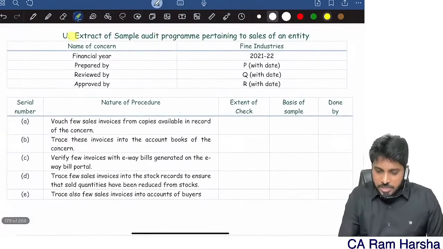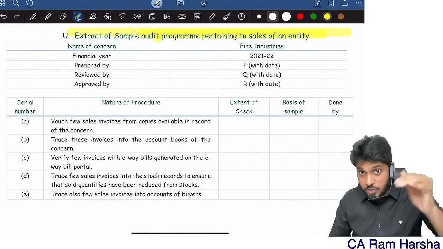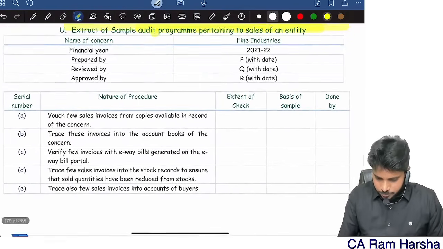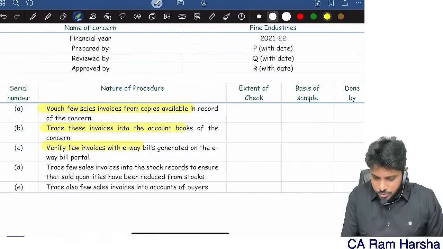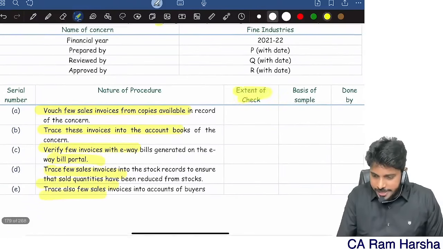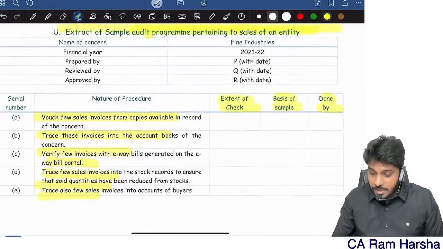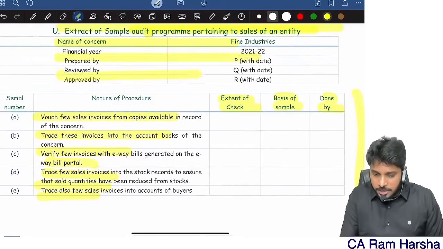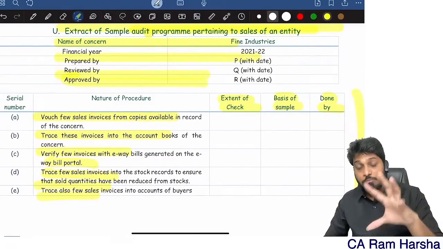Now, an extract of a sample audit program pertaining to sales of an entity. So vouch a few sales invoices. See, this is sales: what is the extent of check, what is the sample, who has done the work, who will review, all that. This is a program example. This is how a program looks.